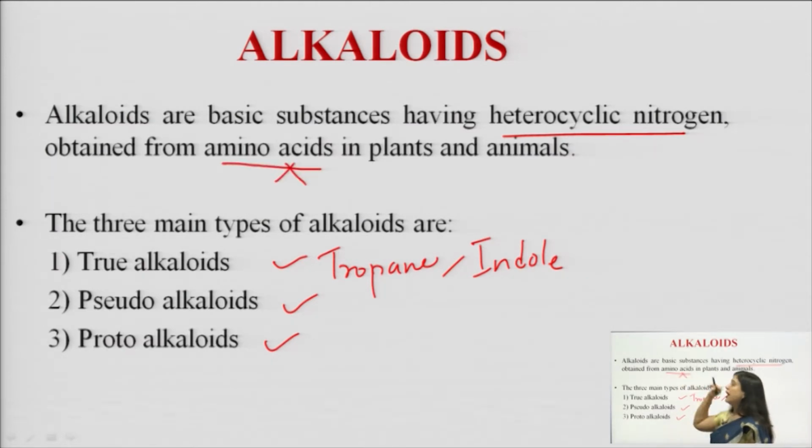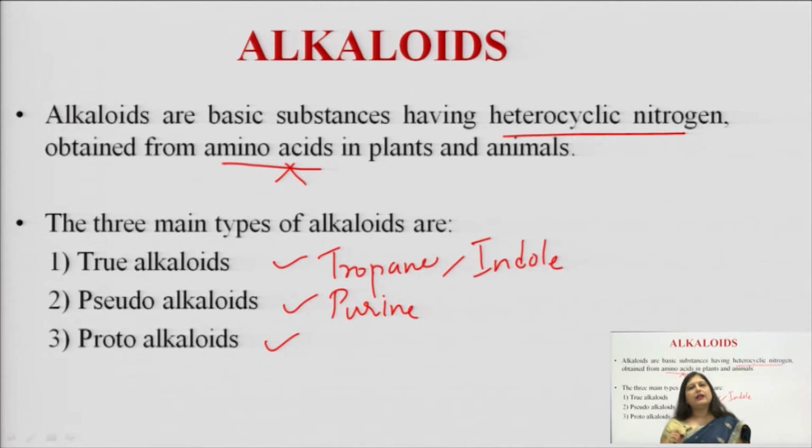So, we do not have an amino acid precursor in the case of pseudo alkaloids. Examples are generally the purine derivatives like caffeine, and even Taxol, an anti-cancer agent, belongs to this pseudo alkaloidal group.